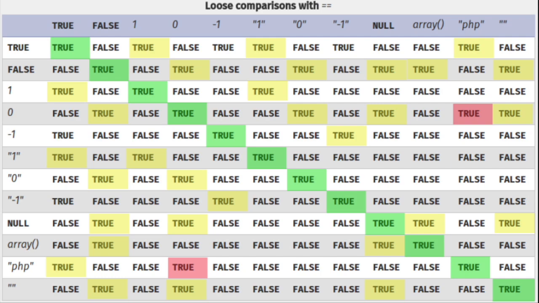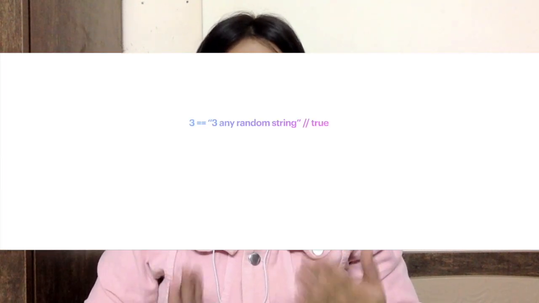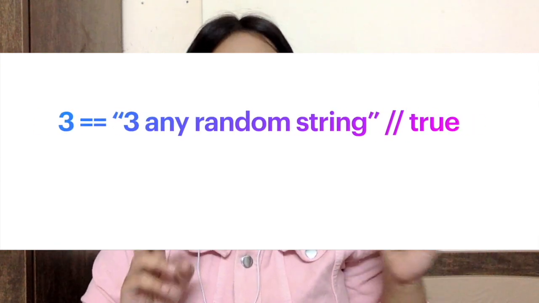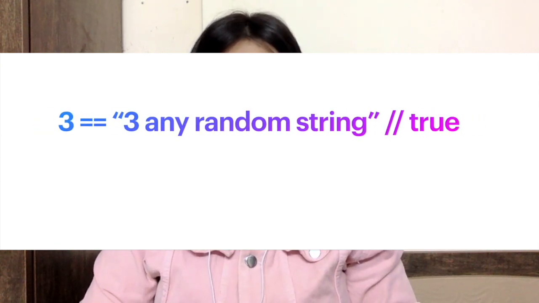There is another loose comparison that happens in PHP, such as when an integer value is compared with a string that starts with the very same number, like 3 equals string 3 any random string, which will be evaluated to true.